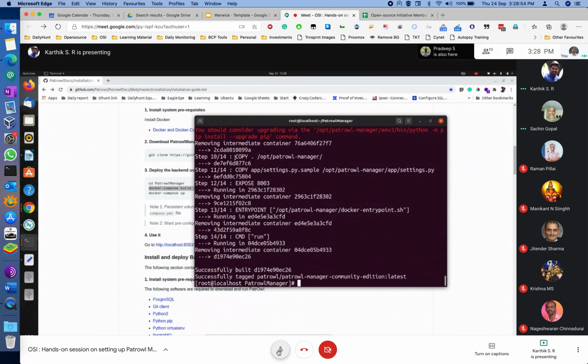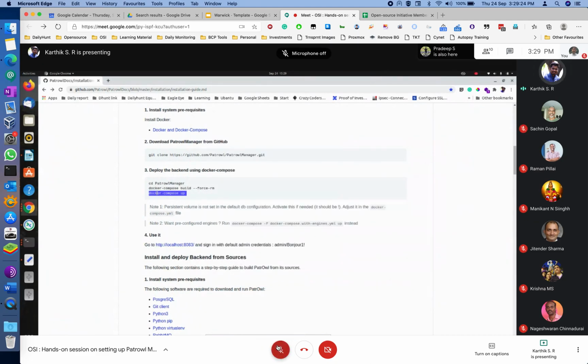Yeah, but CMonster also has a limitation that since it is a commercial version product, only a few things work in the community version, and that is why we decided to go with Patrol Manager instead of CMonster. Great. Okay, it got installed and we'll bring up that Docker container.